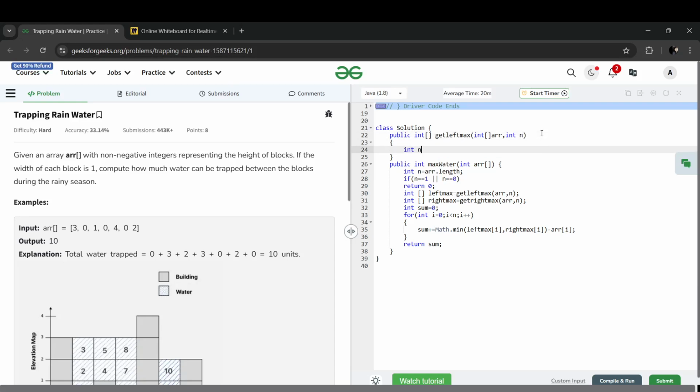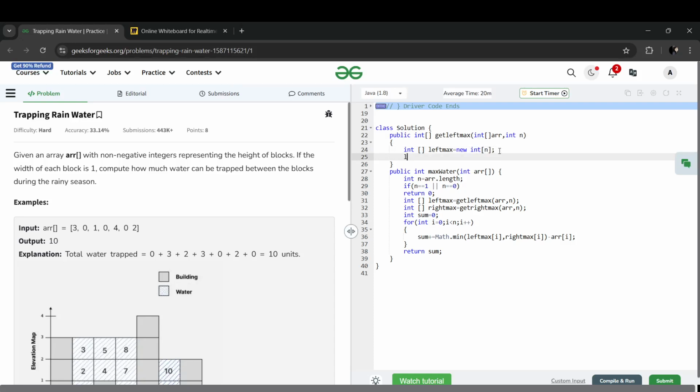Now in it, left max is new int of size n, because we have to make the size right. Now see, left max of 0. Initially for the first it will be that only, right?